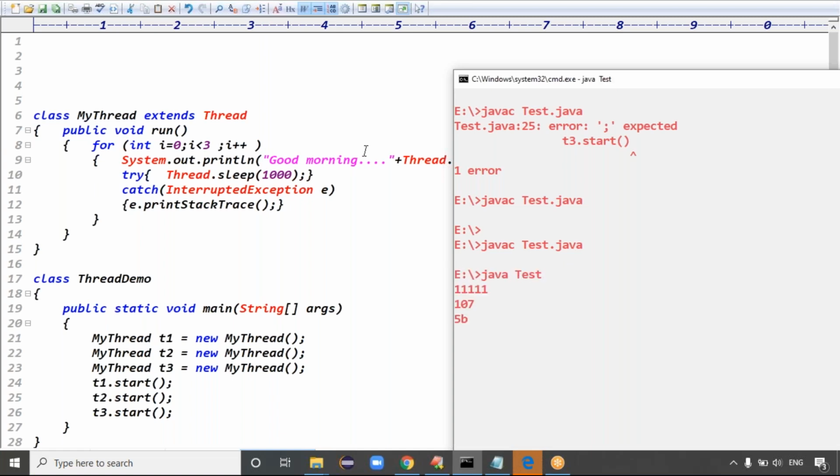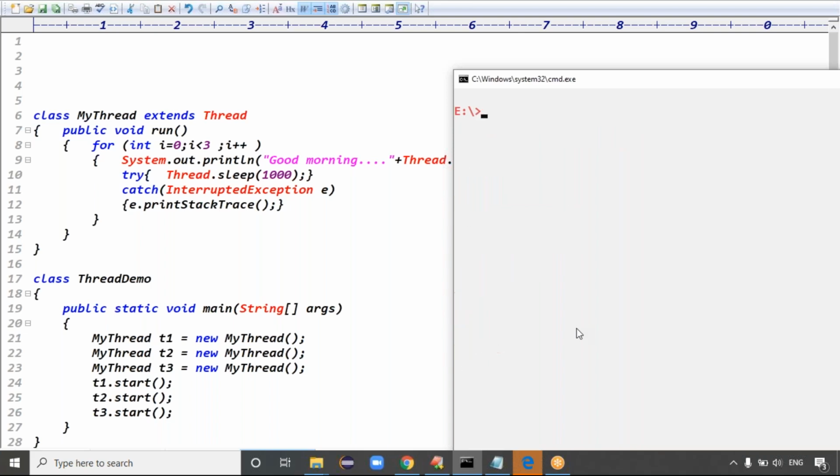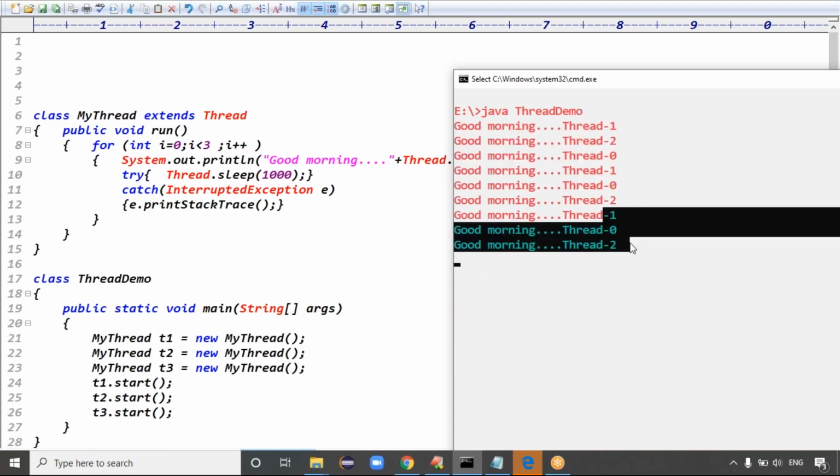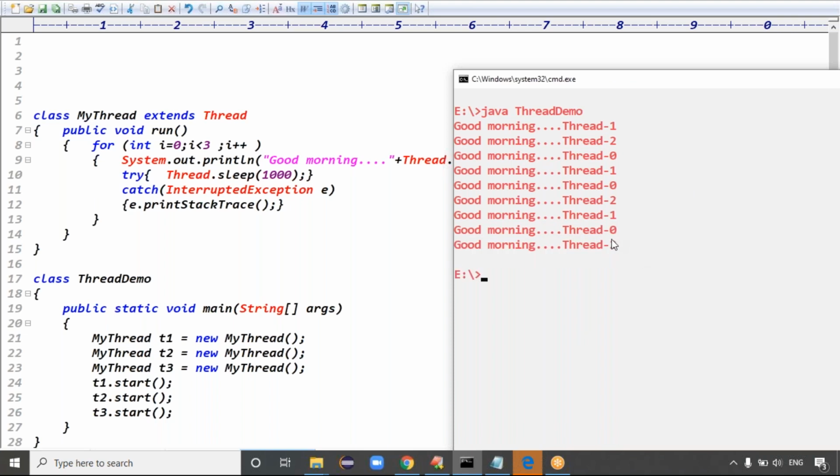Java class is called what? Test class. So which class contains the main method, guys? The Thread demo class, right? That's it. Yes, three threads are running, three threads running, three threads running, right? Exactly.